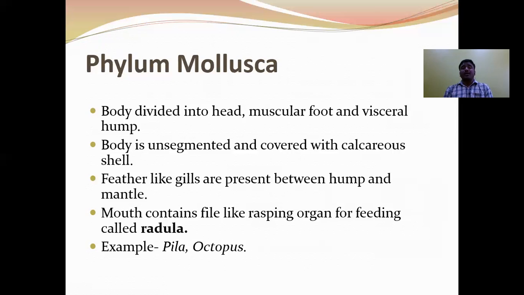They are called ctenidia. The mouth contains a file-like rasping organ for feeding called radula. Examples: Pila and Octopus. The important points to remember in Mollusca: the body parts head, muscular foot and visceral hump, feather-like gills called ctenidia, and also the radula.